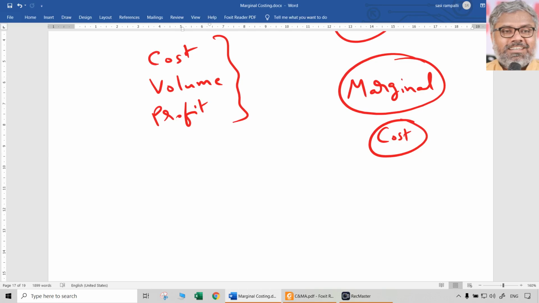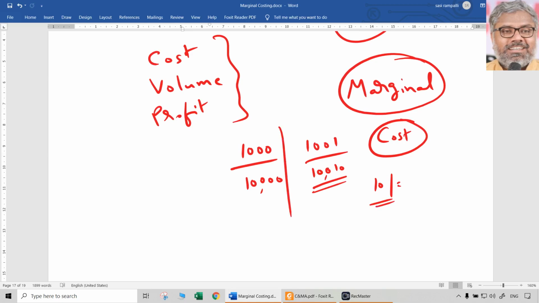producing one more unit. So just to take an example, say if 1000 units are produced at a cost of 10,000 rupees, and if 1001 units are produced, just for understanding purposes, at a cost of 10,010 rupees, then the marginal cost of that one unit is 10 rupees, because that is the additional cost incurred to produce one more unit.